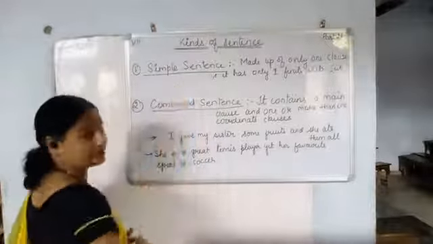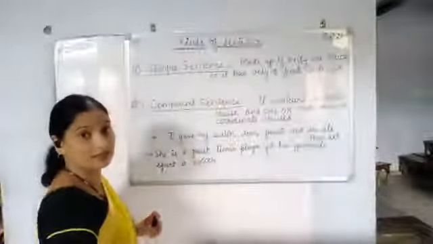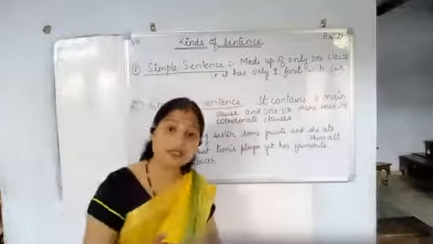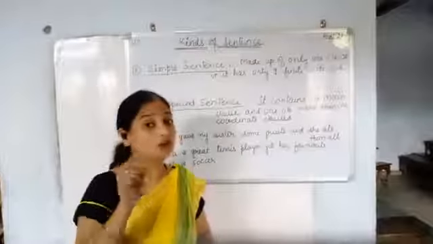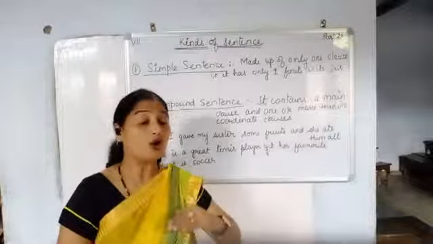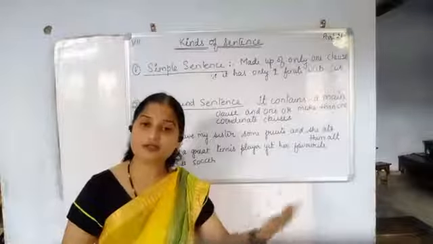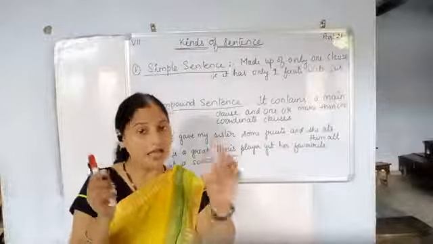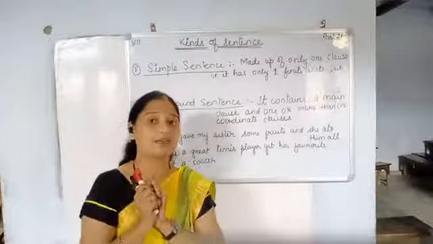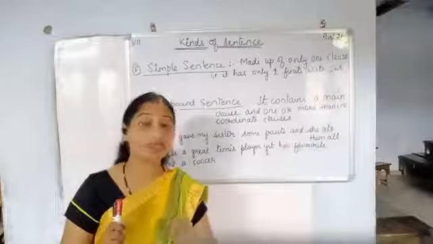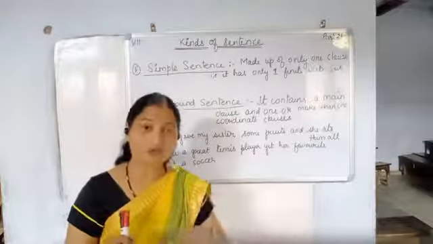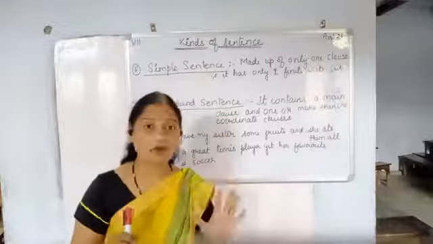Now come to the second, the compound sentence. Remember children, when I was teaching you clauses, we studied the coordinate clause, which is of the same importance as the main clause. If we add two clauses by coordinating conjunctions like and, yet, for, then that is called a coordinate clause.